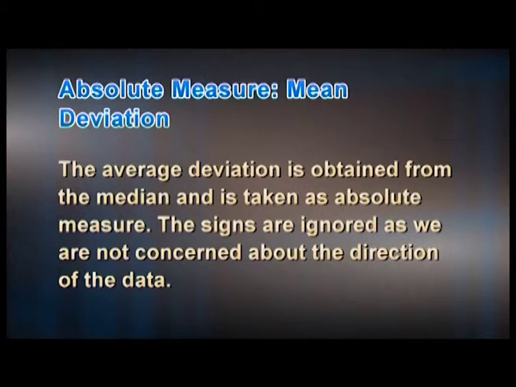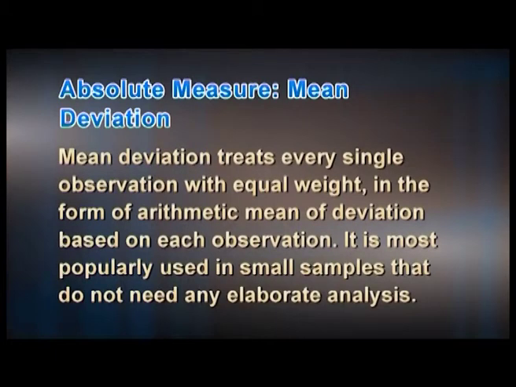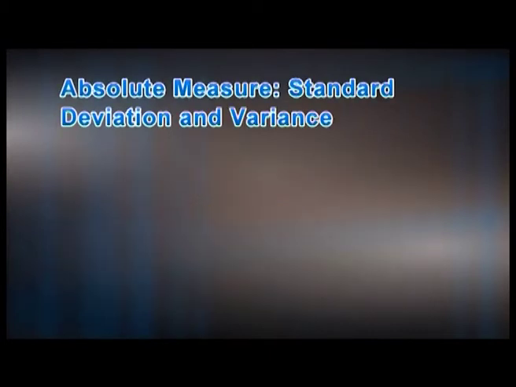The signs are ignored as we are not concerned about the direction of the data. Mean deviation treats every single observation with equal weight in the form of the arithmetic mean of deviations based on each observation. It is most popularly used in small samples that do not need any elaborate analysis.